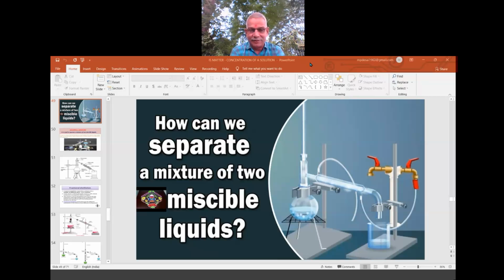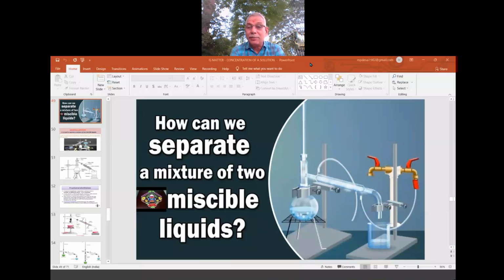Distillation. Distill means to purify. Distill means to take out in the pure form. Distill means to refine and to take out. All these are equivalent meanings for distill. When the two liquids are mixed, they are not pure. So how to separate them in the pure form? That is called distillation. Distillation is a separation technique used to separate components of especially miscible liquids. This is the best method for miscible liquids.